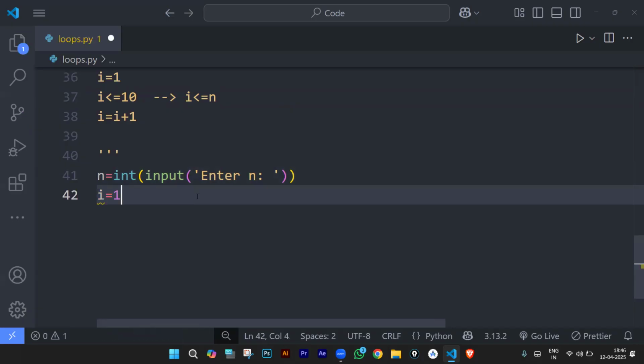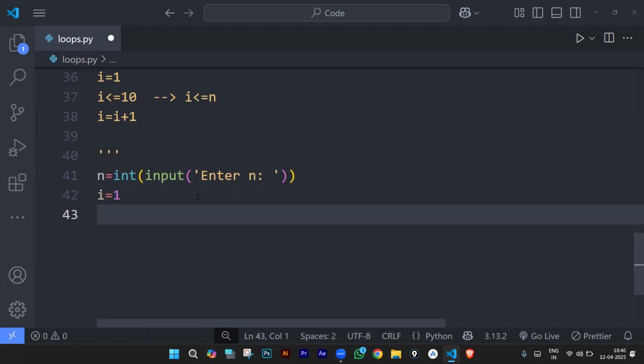So let us take our I. We are starting our I at 1. Now it goes with the keyword while, open parenthesis, close parenthesis. What's your condition? I less than or equal to 10. That is my condition. End it with a colon.